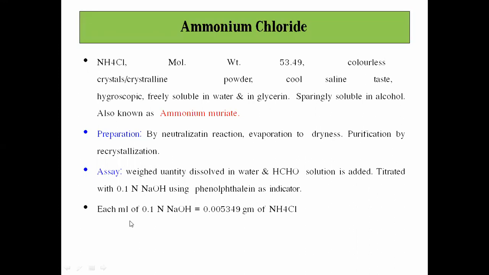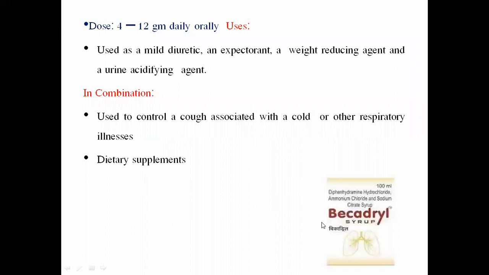Now, the calculation factor for the percentage purity is that 0.1 molar sodium hydroxide is equivalent to 0.005349 grams of ammonium chloride. Now, the dose for this ammonium chloride is 4 to 12 grams daily orally. It is used as a mild diuretic, as an expectorant, a weight reducing agent, and a urine acidifying agent. It is also used as a urine acidifier.